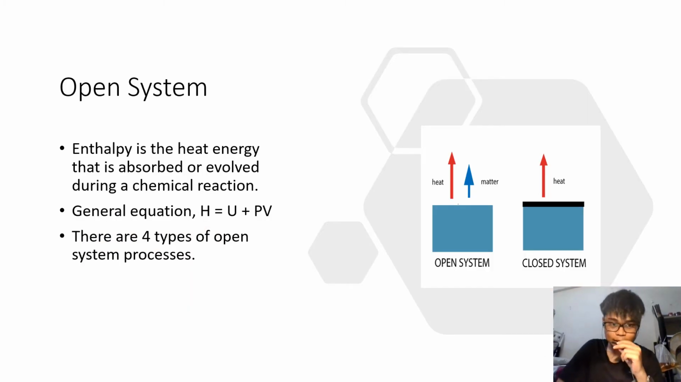Next. Okay, the open system. In an open system, there are four properties that can affect our system, which I said just now: the volume, temperature, pressure, and heat. So we also have a new concept, which is enthalpy here. Basically, enthalpy is the heat energy that is absorbed or evolved during a chemical reaction. So the general equation for an open system is H, which is enthalpy, equals internal energy U plus PV, pressure times volume. So there are four types of open system processes.